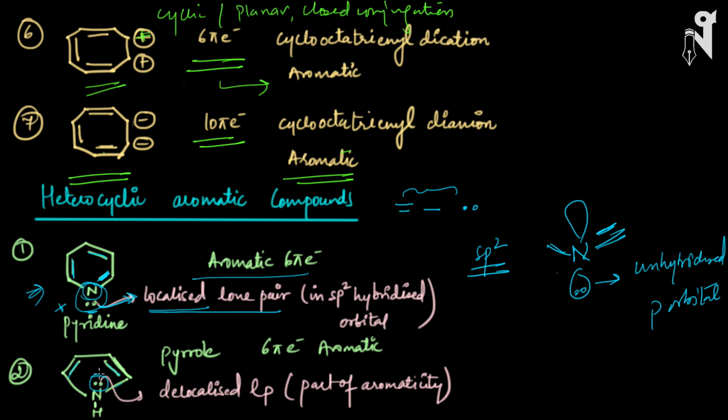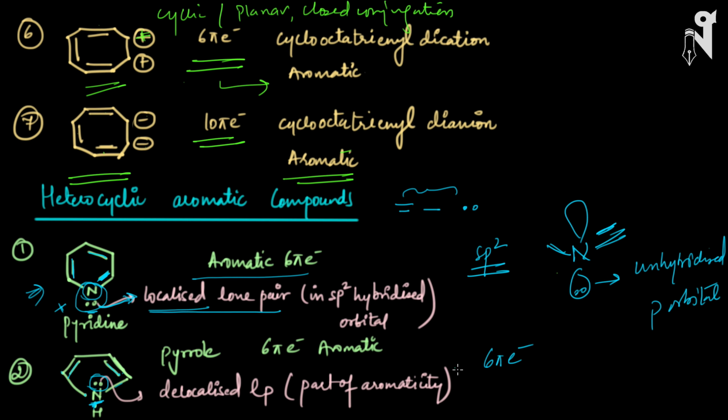Now when it participates in resonance, I want to find out the hybridization. So the hybridization of this nitrogen is automatically sp2. Everything is sp2. Here it is making 1, 2, and 3 bonds, and this lone pair is in a p orbital. The nitrogen is sp2 hybridized, all the carbons are sp2 hybridized, and the total number of pi electrons is 6: 4 due to the pi bonds and 2 due to this lone pair.